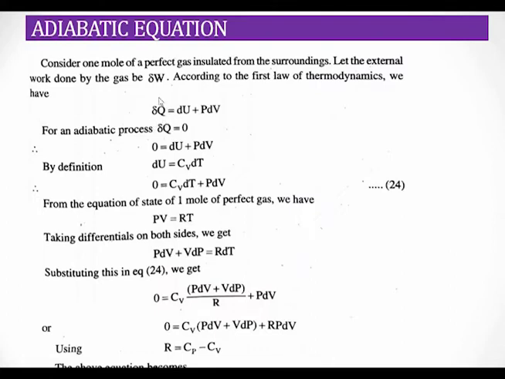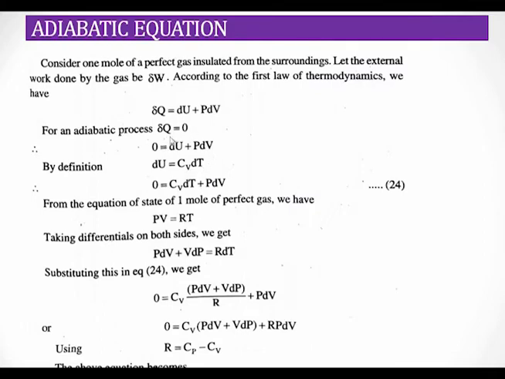So Cv can be written as dU by dT at constant volume, or we can write dU is equal to Cv into dT.